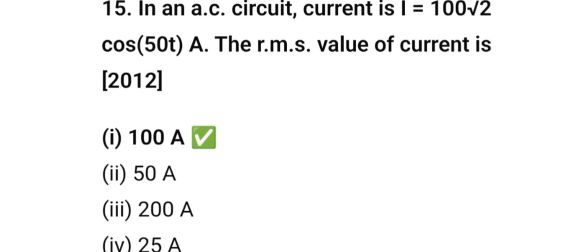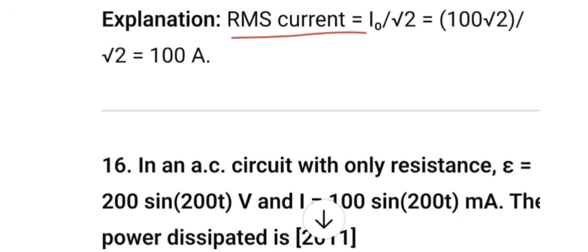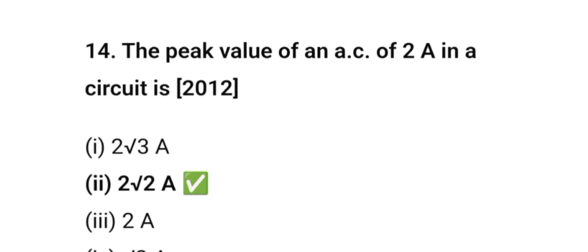In an AC circuit, current I is equal to 100 root 2 cos 50 t ampere. The RMS value of current is 100 ampere. Current RMS is I0 divided by root 2. So if we put the value of I0 as 100 root 2, our answer comes out to be 100 ampere.